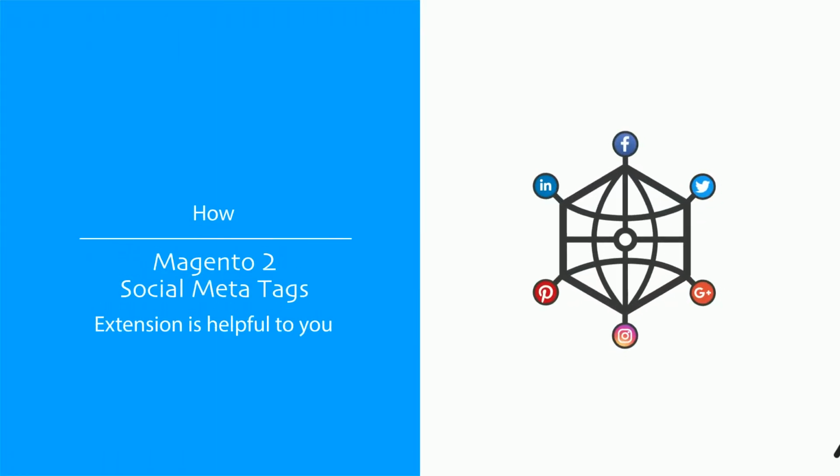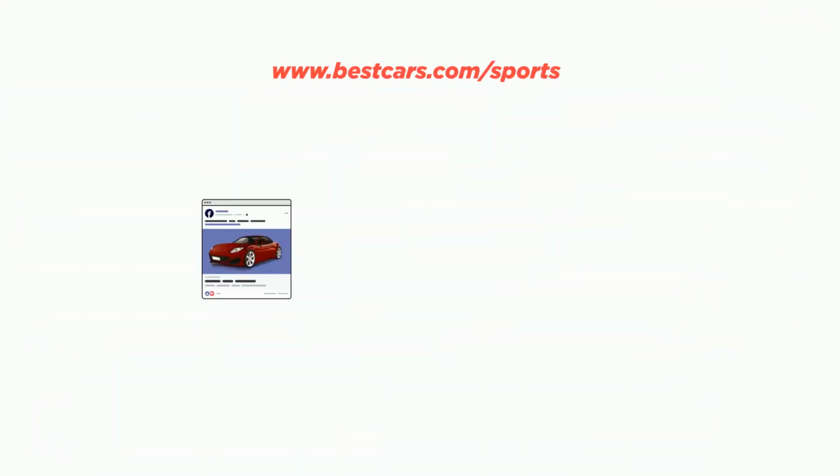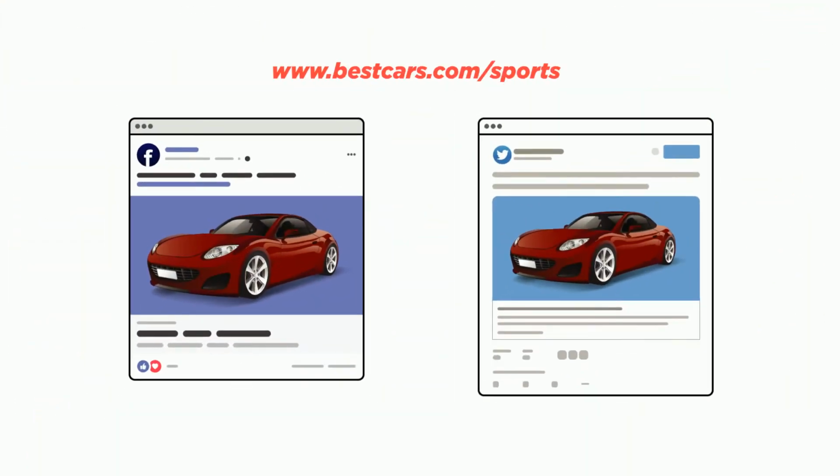Welcome to the brief overview of Magento 2 Social Meta Tags extension by Meetanshi. This extension allows inserting the Facebook Open Graph and Twitter cards to your Magento 2 store.